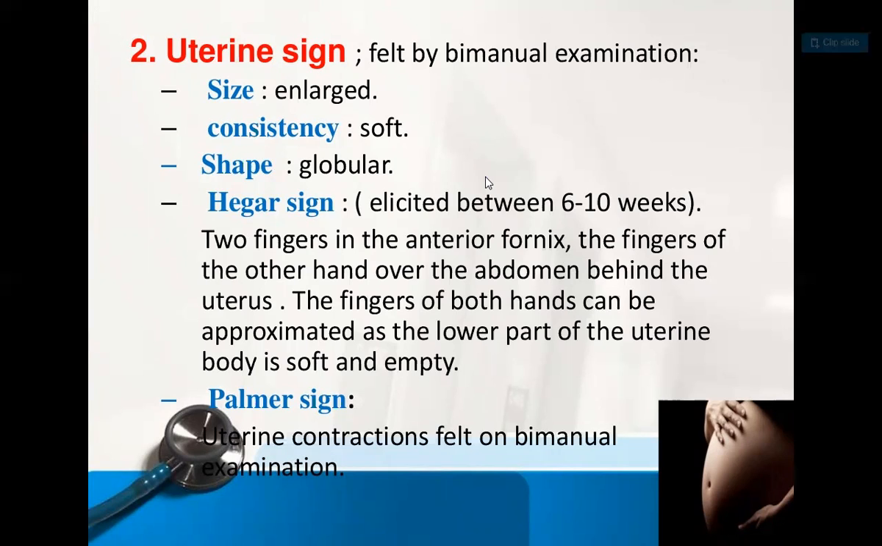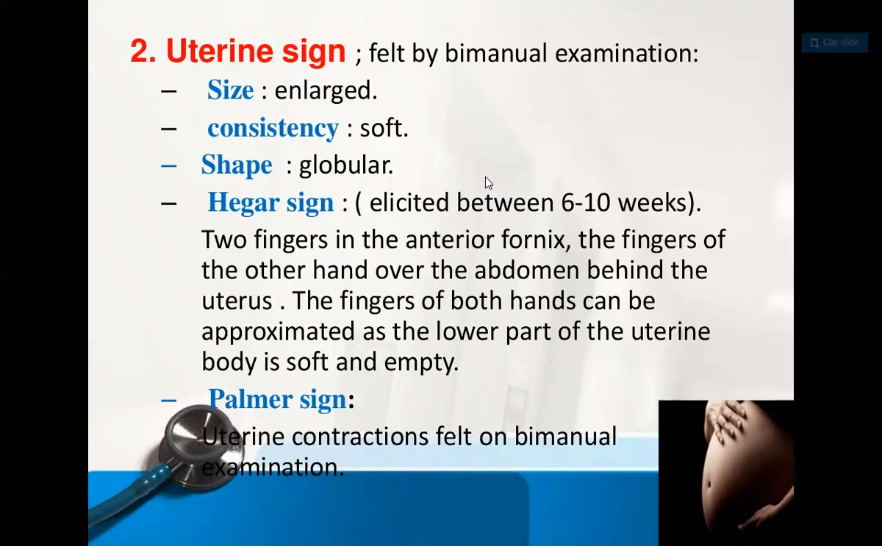The Hegar sign is a sign of pregnancy in the first trimester. It is a uterine sign, and it is elicited between 6 to 10 weeks. How is it elicited? By bimanual examination. What do we do over here?